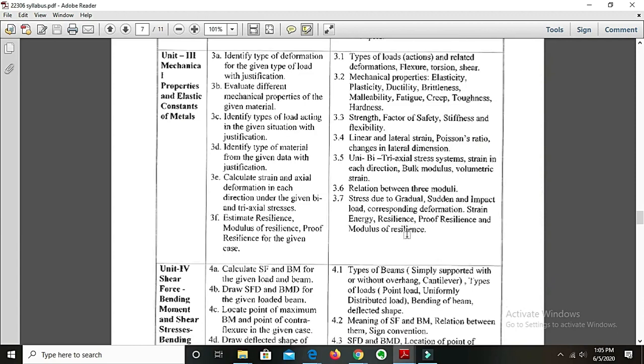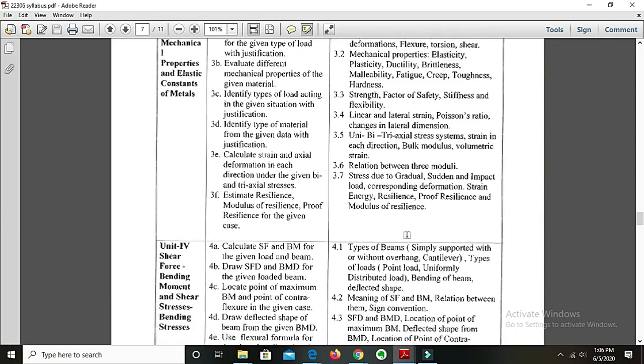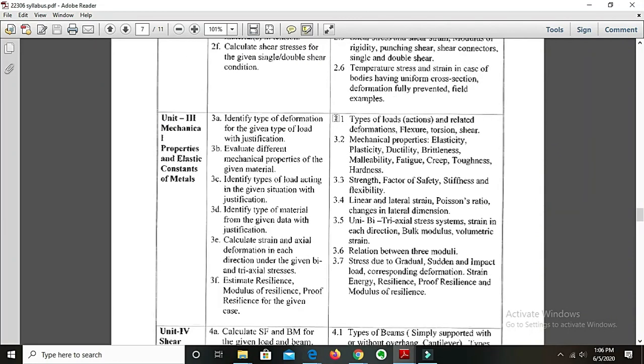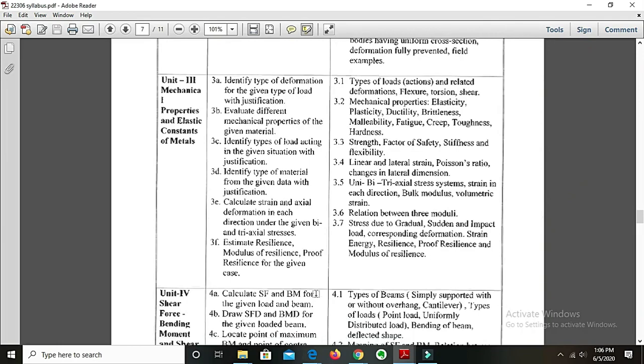Then under point 3.7 we are going to see stresses due to gradual, sudden and impact load. Under point 3.1 we have seen the types of loads. So gradual, sudden and impact are types of loads. So what are the stresses caused by these loads? The corresponding deformation, the strain energy, its resilience, what is proof resilience and what is modulus of resilience we are going to see over here.